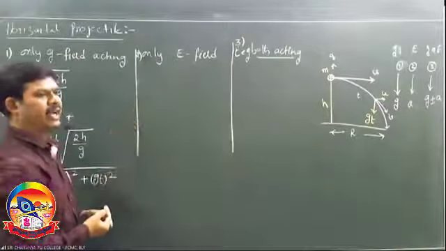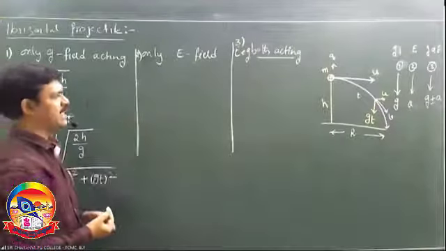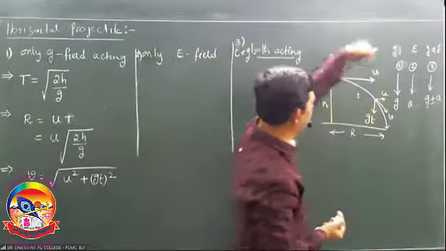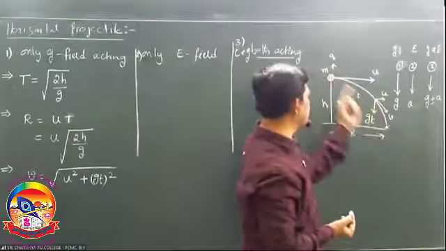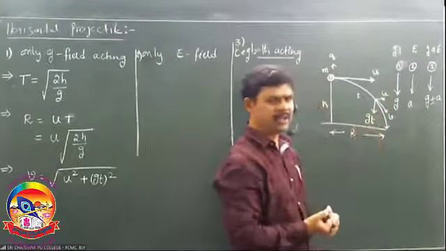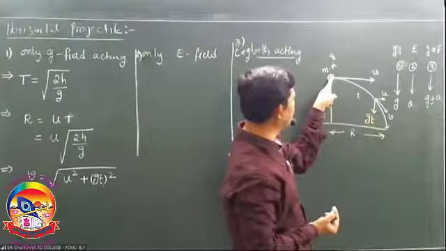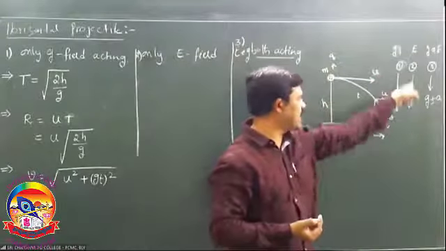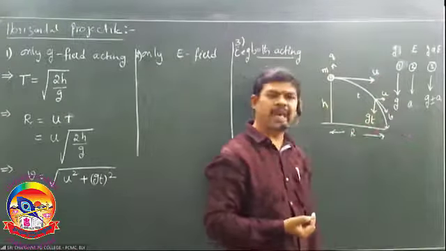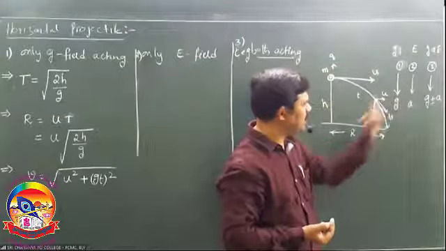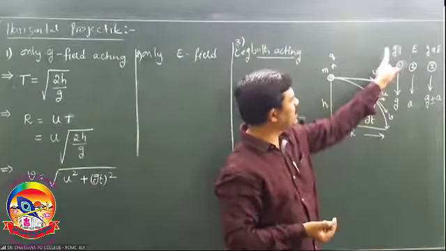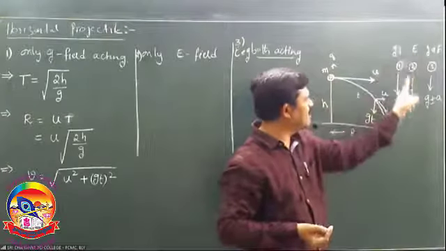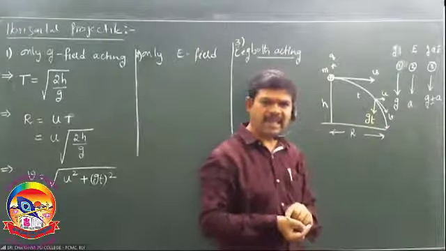Due to the electric field, there is a force acting on it. That force, if it is positive, acts downward. If it is negative, it acts upward. Here I took a positive charge. So the force due to the electric field acts down, so acceleration is also downwards. So A is downward. Is it not similar to G? When the gravitational field is acting, acceleration is G. When only the electric field is acting, acceleration is A, right?